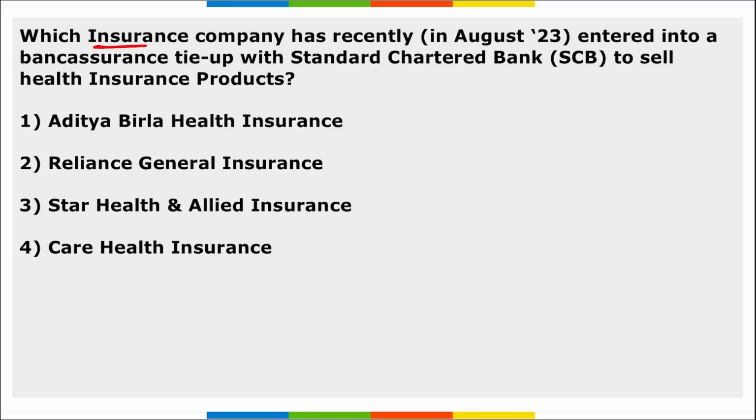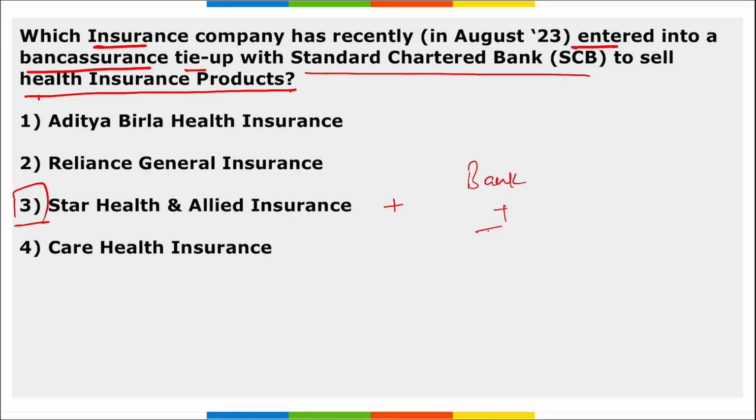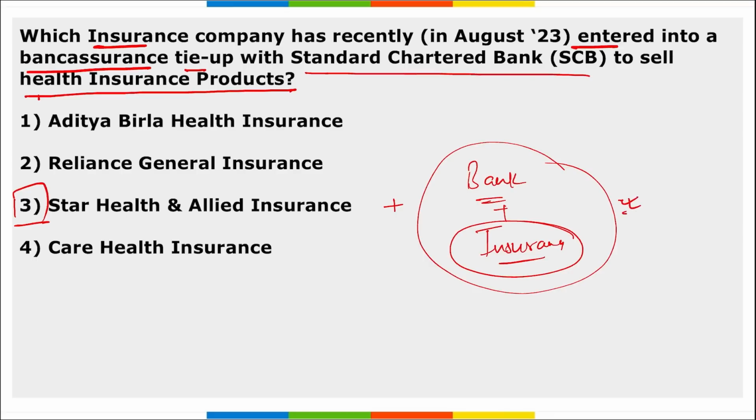Next, which insurance company recently entered into a bancassurance tie-up with Standard Chartered Bank to sell health insurance products? It is Star Health and Allied Insurance. They recently entered into a bancassurance. What is bancassurance? When an insurance company and a bank tie up together, where the insurance company sells their insurance products to the customers of the bank. That is your bancassurance, correct? So recently, which insurance company tied up with Standard Chartered Bank? That is your SCB Bank. It is Star Health and Allied Insurance tied up with SCB Bank under this bancassurance.